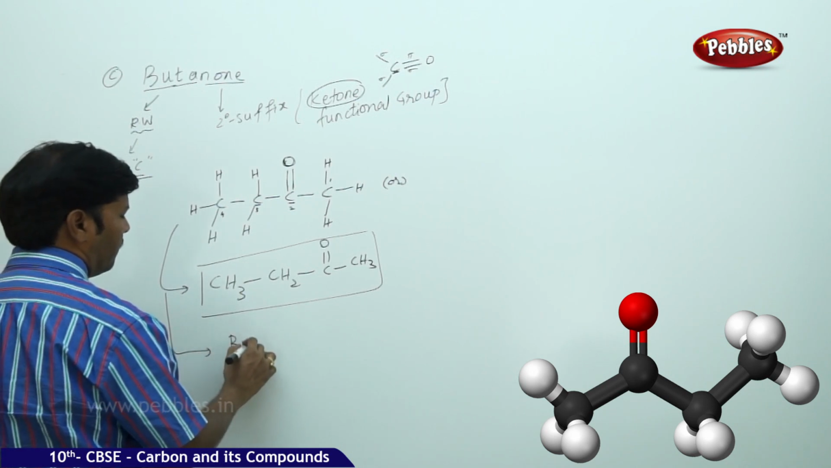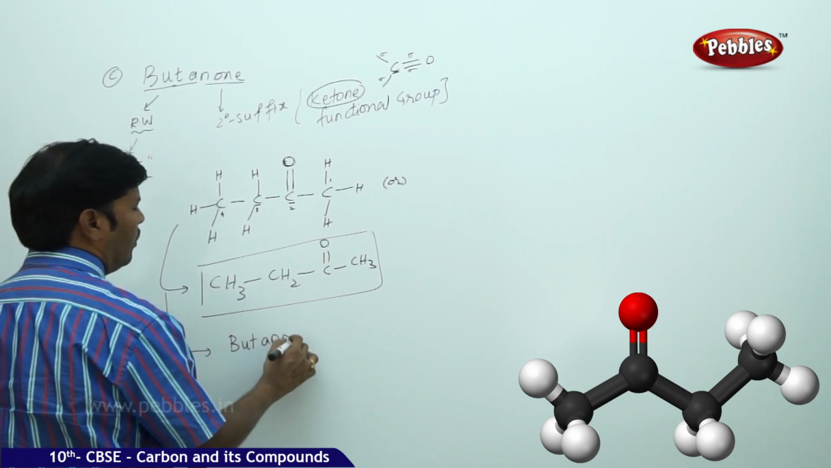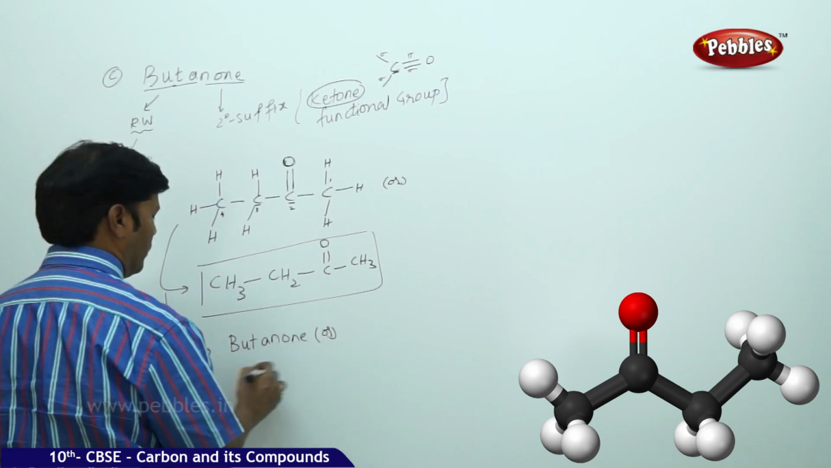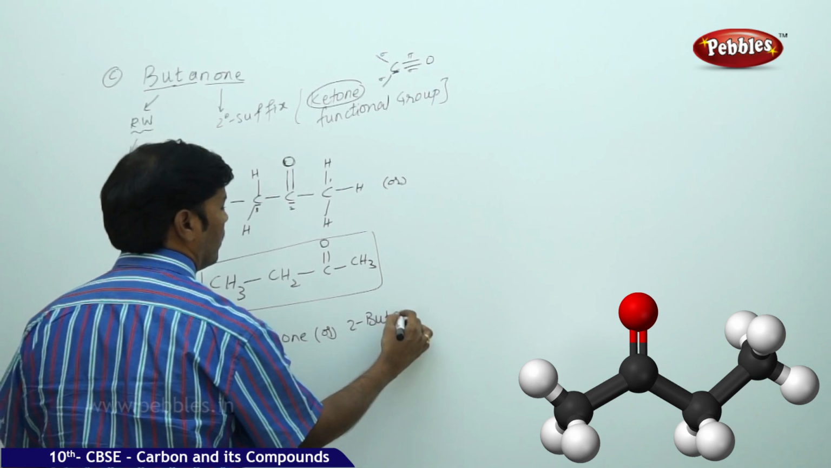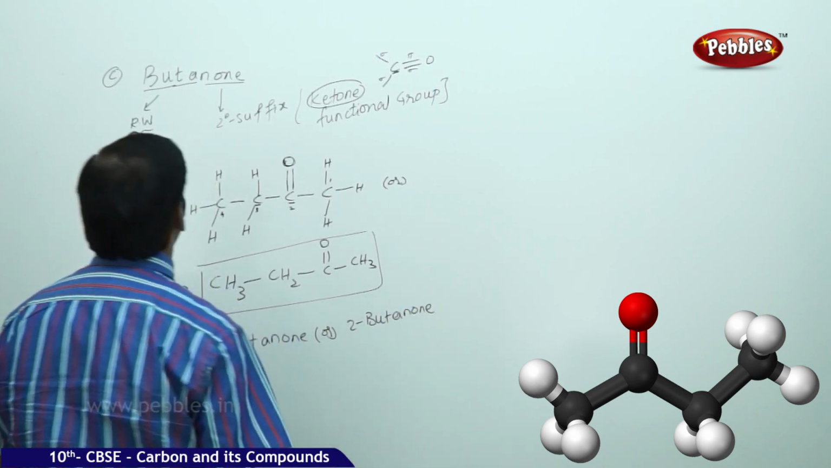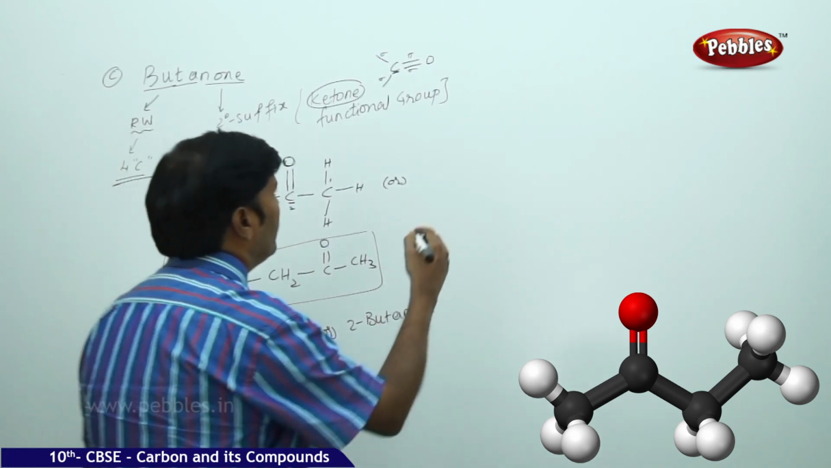This is simply taken as butanone, or 2-butanone. 2-butanone. This is C-bit. Go for D-bit.